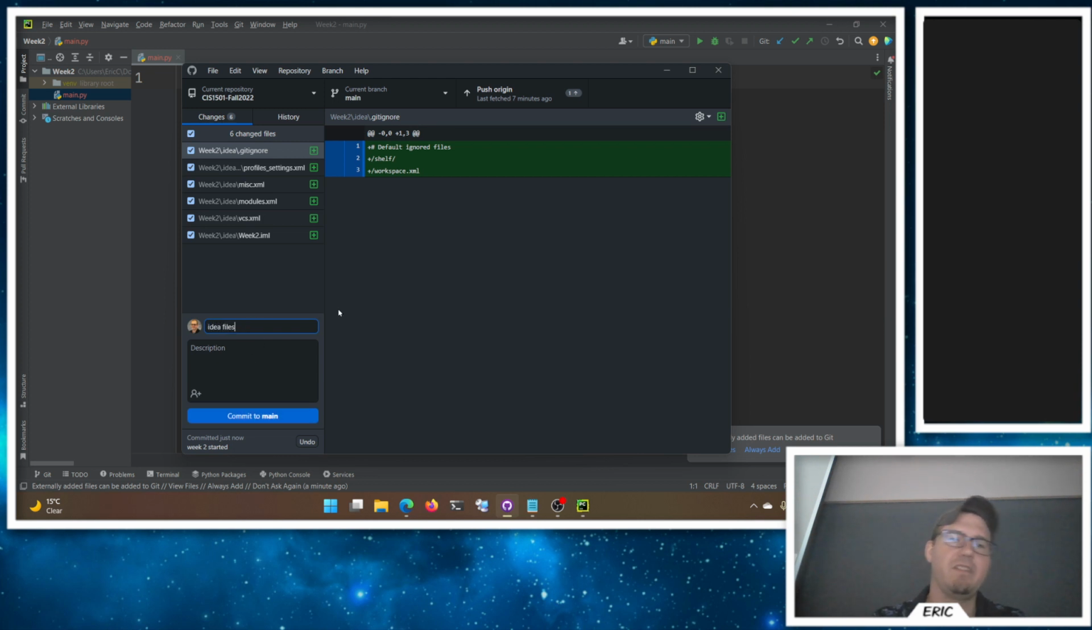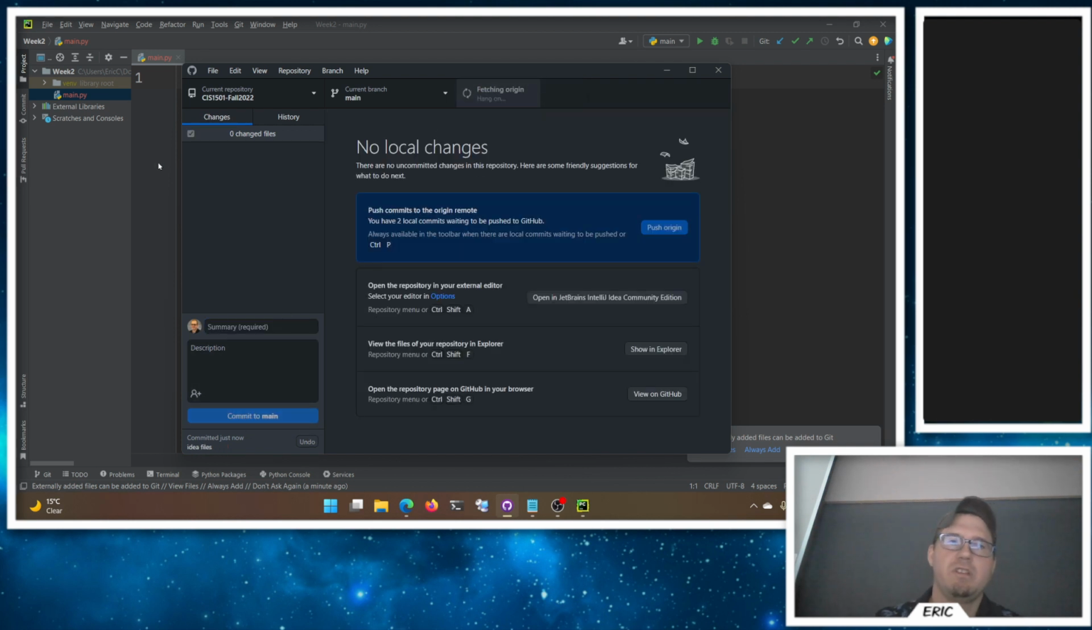So here's some idea files. If these idea files change, just let them change. We don't care if they change or not. I don't know why I didn't pick them up right away, but that's fine. So we'll commit and push.